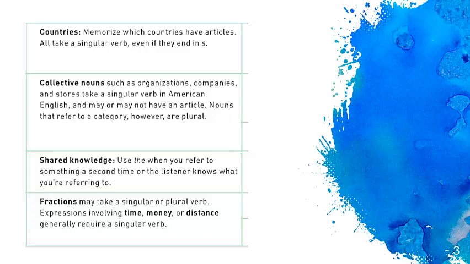If in a text or in a conversation we're using a noun for the second time, then yeah, we can use the. Why? Because we already know that we're referring to it. And finally, fractions may take a singular or plural verb. Expressions involving time, money, or distance generally require a singular verb. If you notice this part, these rules don't just refer to the use of the article, but they also refer to the use of the appropriate verb, okay?